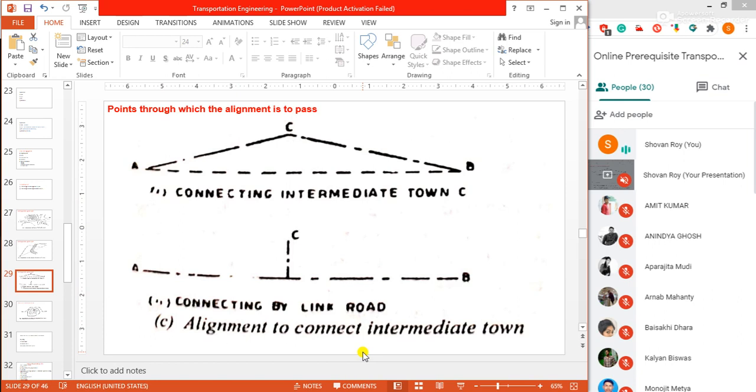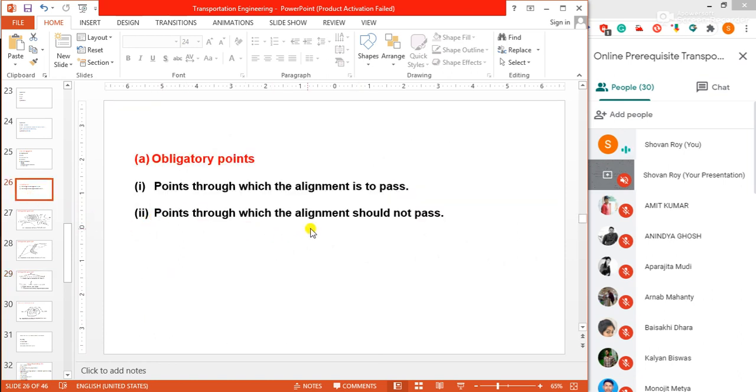There is also another thing which I have told, that is points through which the alignment should not pass. What is this? Obligatory points through which the road should not pass may also make it necessary to deviate from the proposed shortest alignment.